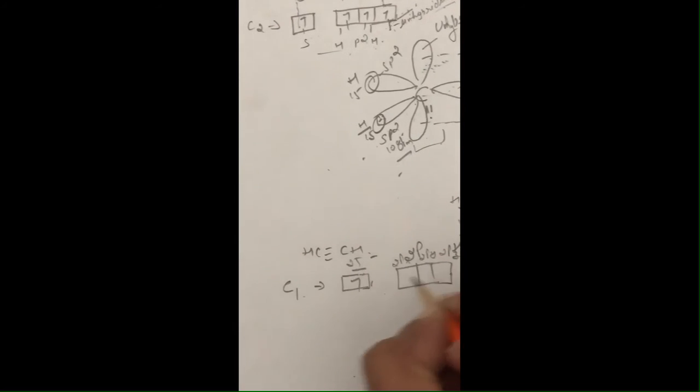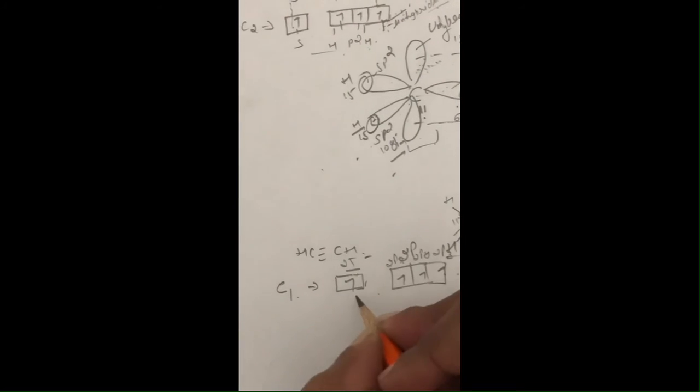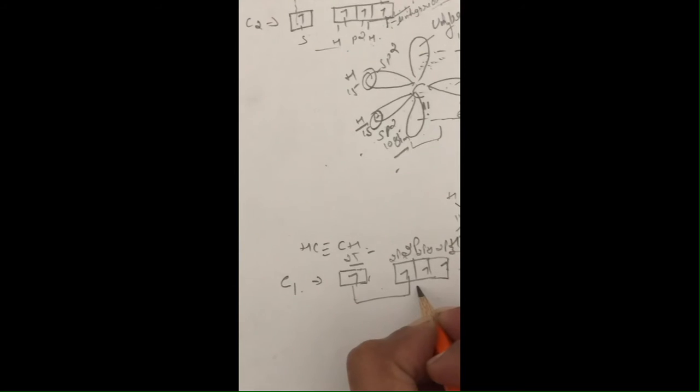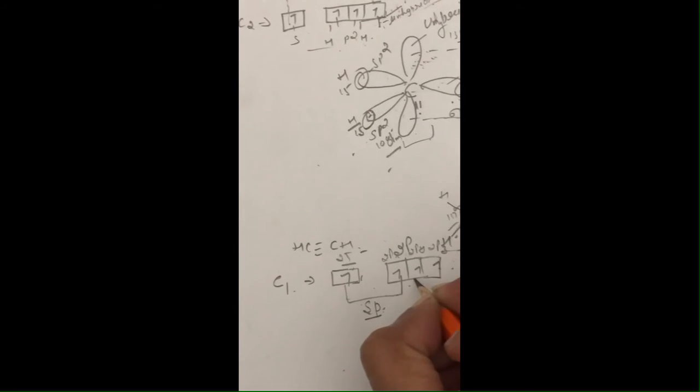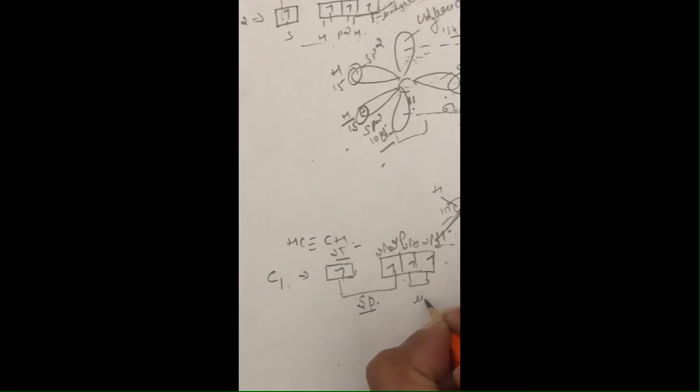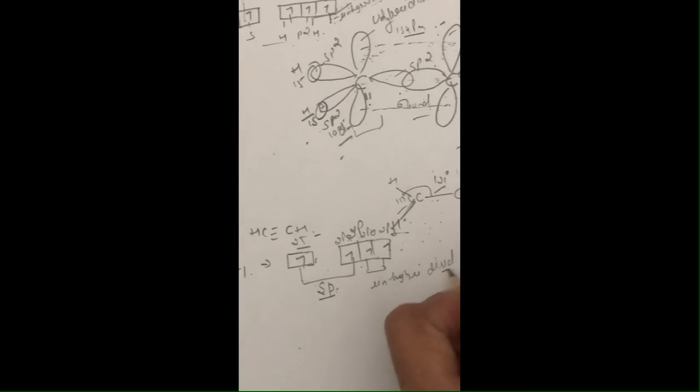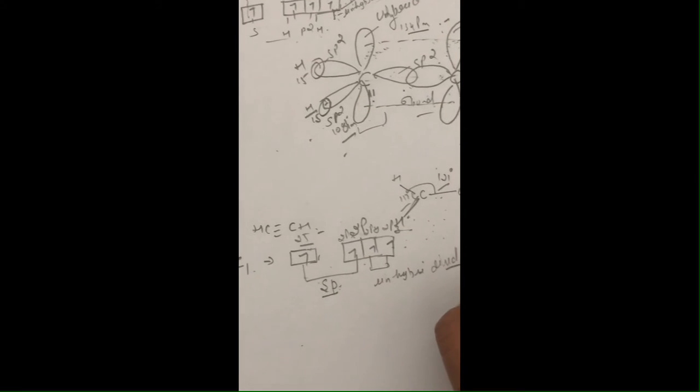And first, second, third and fourth, these orbitals are hybridized and responsible for the formation of sp hybrid orbitals, meaning two orbitals are sp hybrid in this case, and the rest of these two are unhybridized orbitals. Unhybridized orbitals will take part in the formation of the pi bond.